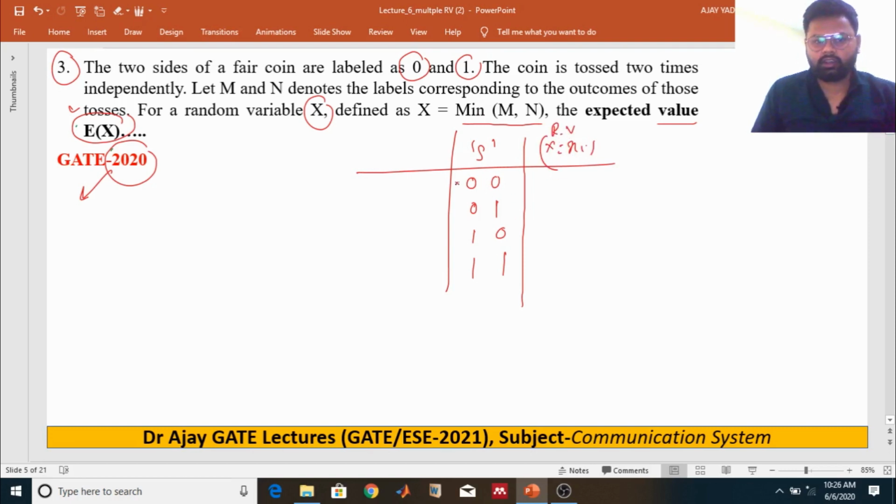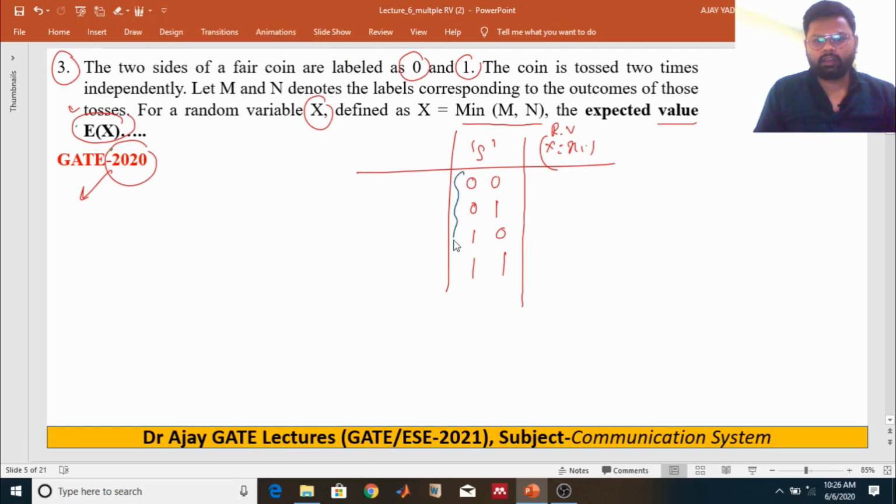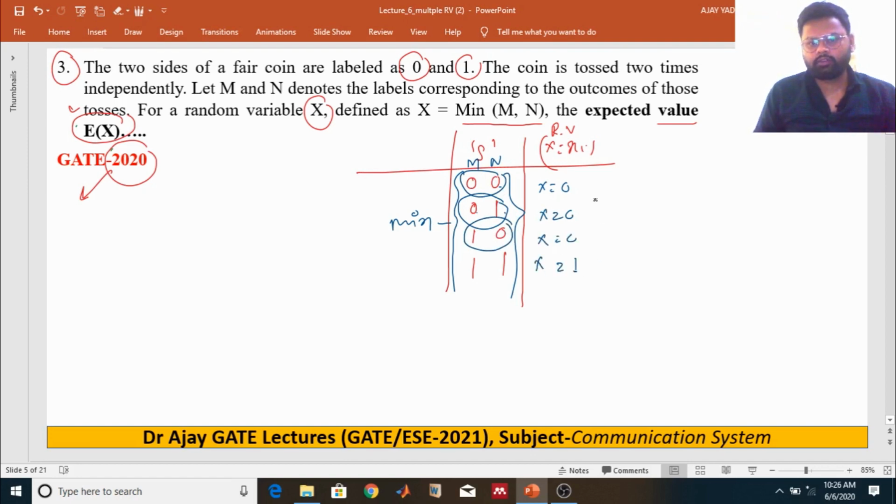What is it? We have to take the minimum of m and n. These are the m and n. So the minimum of 0 and 1 is 0, so we can say that X is equal to 0. It is also 0 for 0 and 1, the minimum is 0. What about this one? It is also 0. This one is 1.